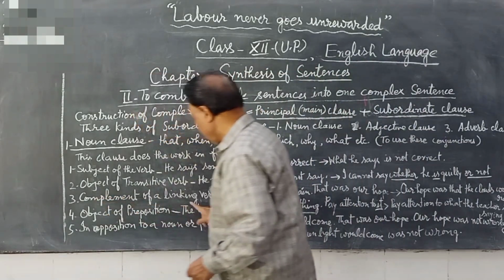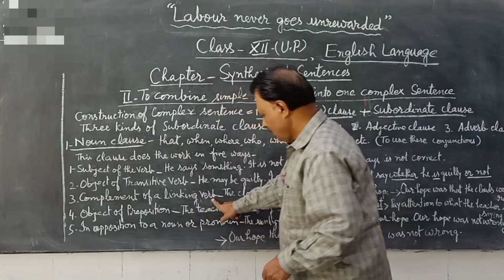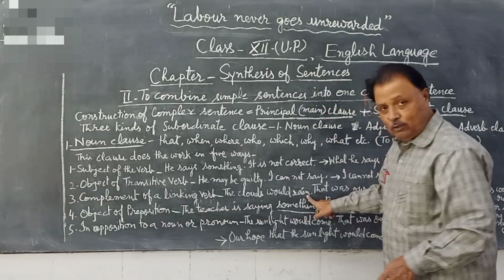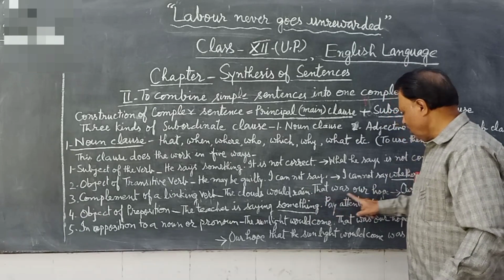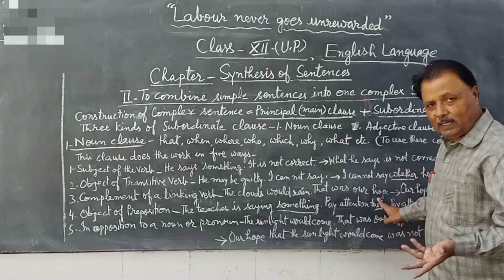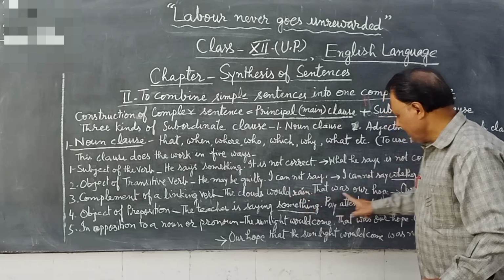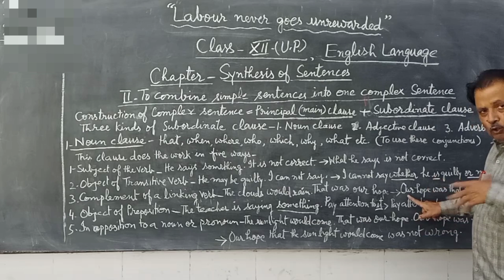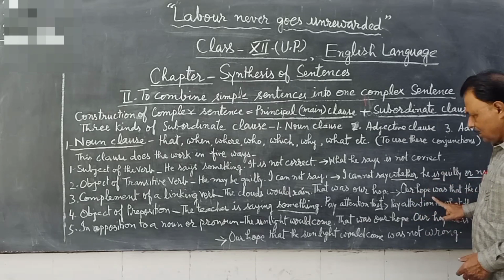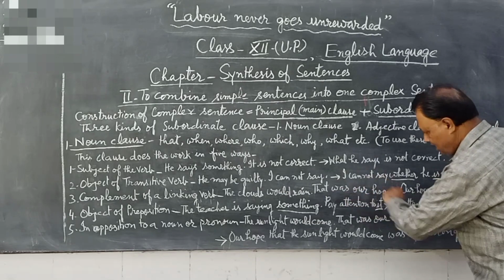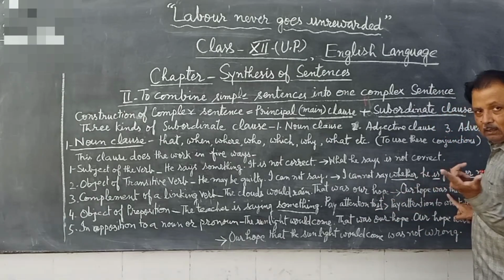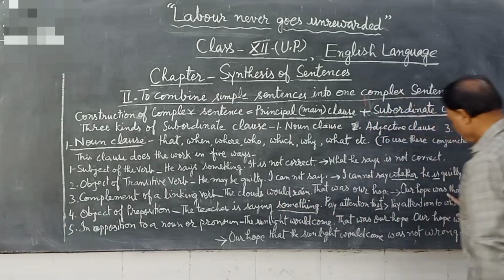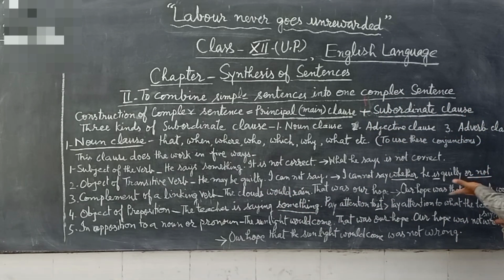Third one is complement of the linking word. For example, the clouds would rain. Clouds would rain. Second, that was our hope. ये हमने hope किया इसमें. Cloud rain करेंगे. तो its solution will be our hope. हमारी hope क्या थी? Our hope was. फिर conjunction that will be used. That the clouds would rain. Okay.